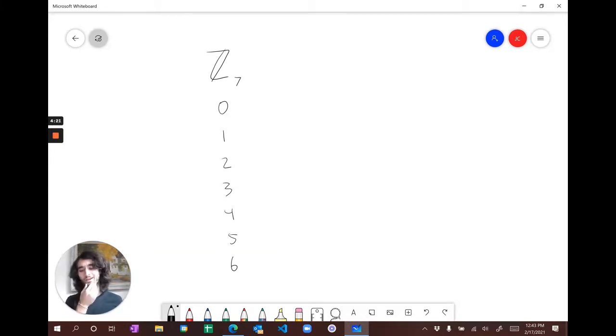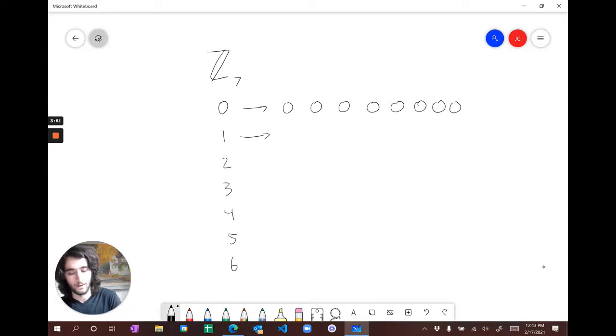So which of these are generators? If you take the powers of the elements, or in this case, since the operation is addition, we'd be talking about the multiples of the elements, how many of them generate the entire group? Well, let's start with the powers of 0. So first we've got 0, 0, 0, and it's all zeros. No matter how many zeros we add together, it's just going to stay 0. So that is not a generator.